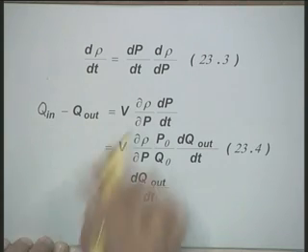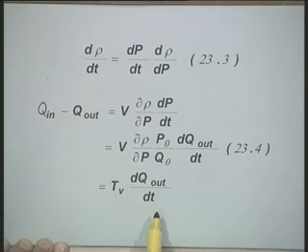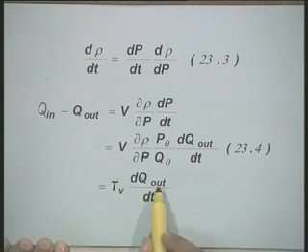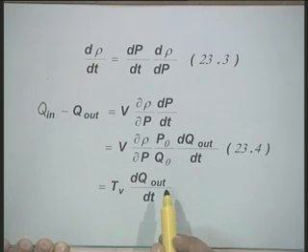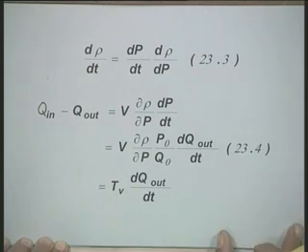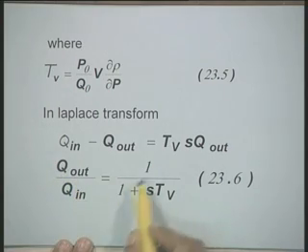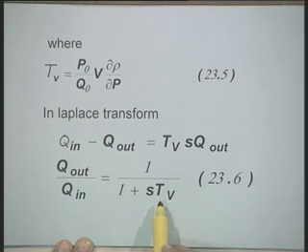Okay. Therefore, now I have a simple equation, a first order differential equation: Q in minus Q out equal to TV into dQ out by dt. You take the Laplace transform of this equation, and then you can express the Q out in terms of Q in, and you can write down the transfer function in this form, Q out by Q in equal to 1 over 1 plus s times TV.